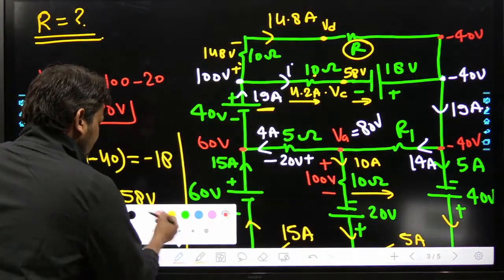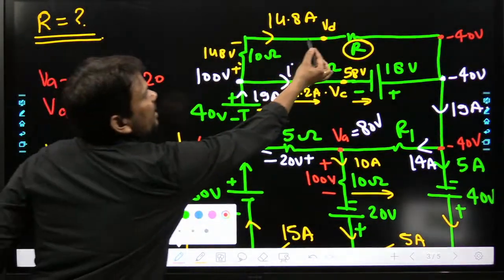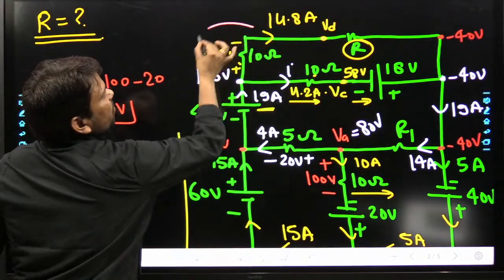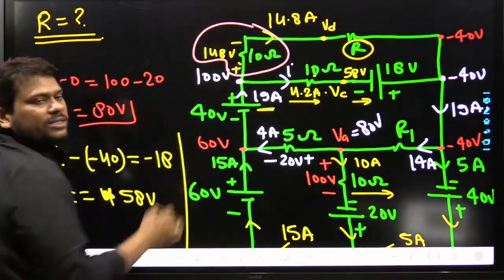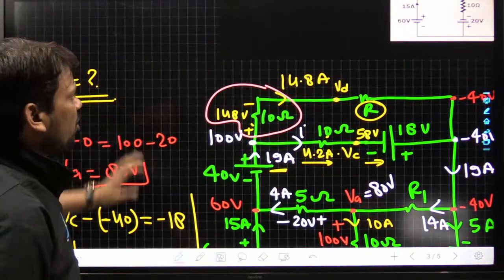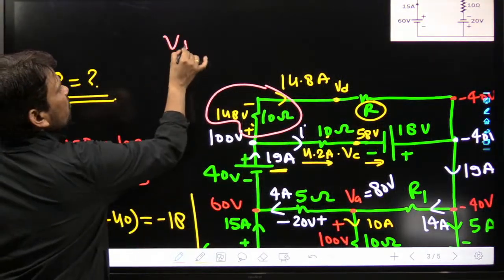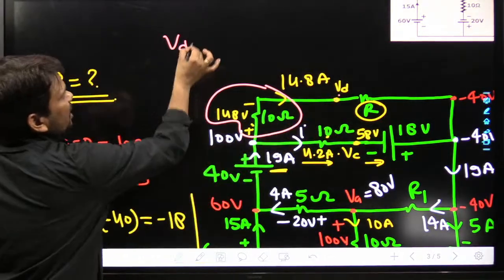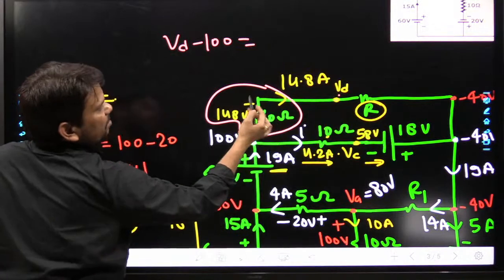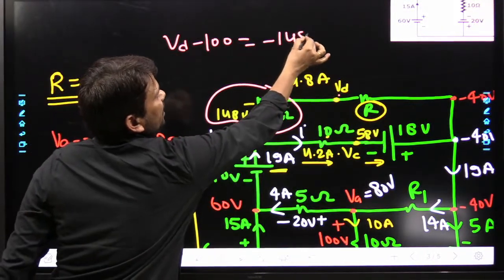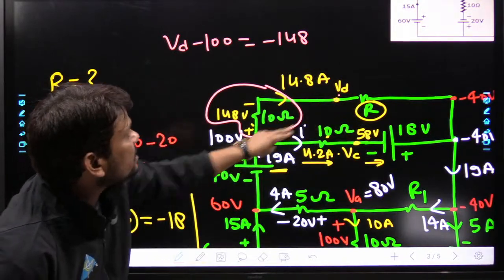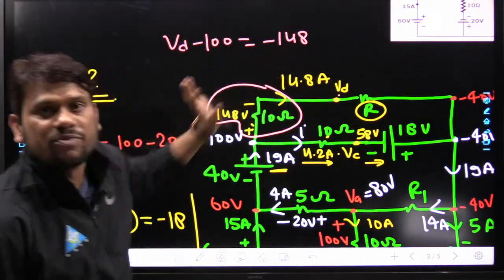Okay, so see properly here. We can write VD minus 100 is equal to this potential difference. So VD minus 100 is equal to minus 148.